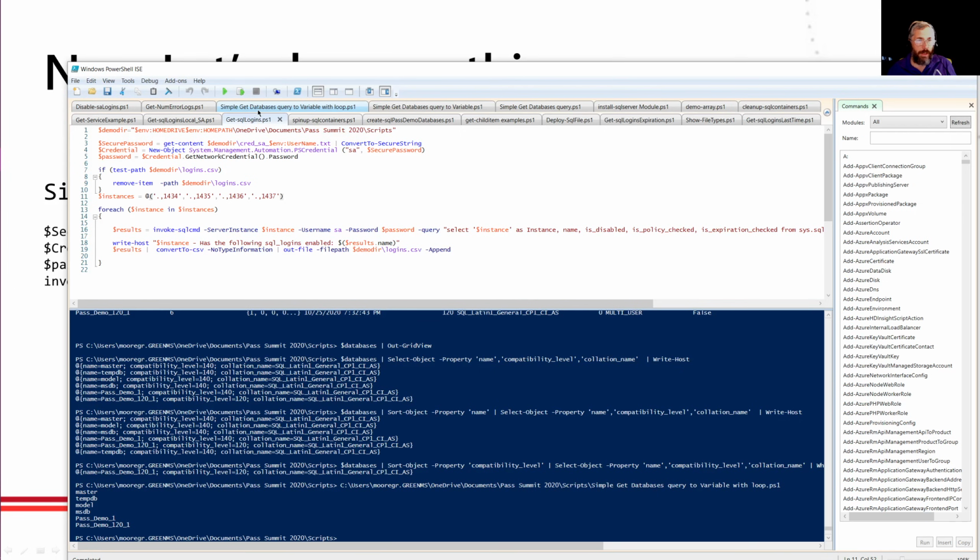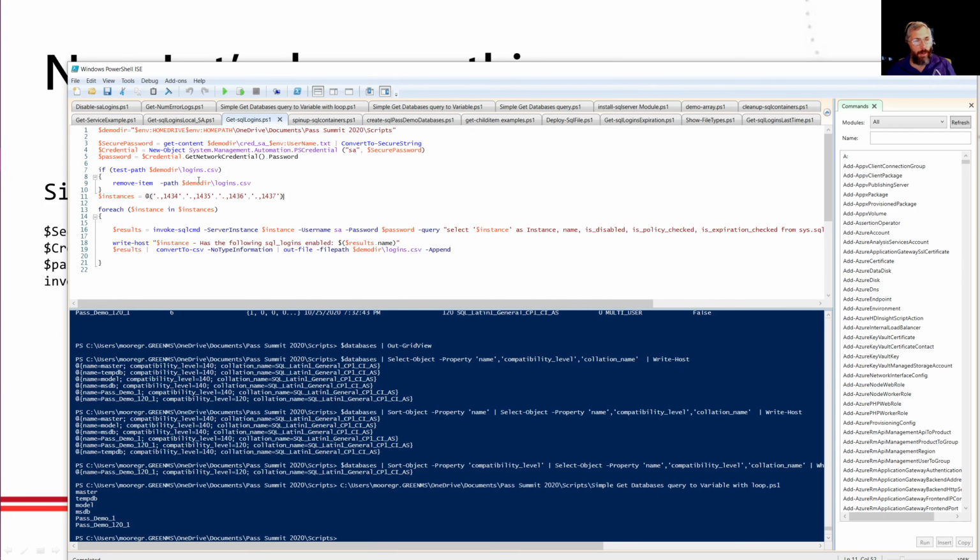And if I got one database, I would probably just script it out, do a select star from this, print it out, copy and paste it. 2 or 3, I might do the same thing. I got 4 here. That's starting to get a little unwieldy. I don't want to have to go into each one individually. And if I have 100 databases, I certainly do not want to do this by hand. I want to automate this.